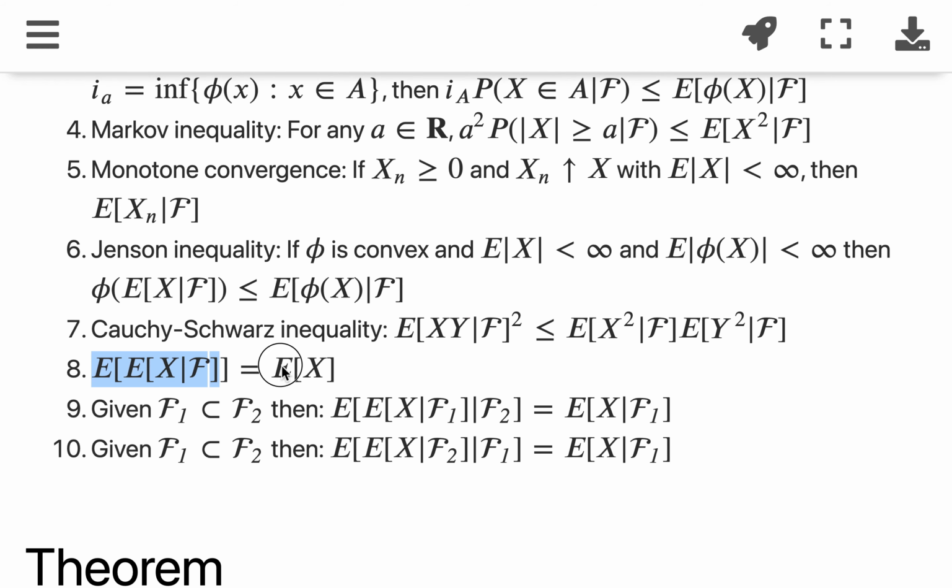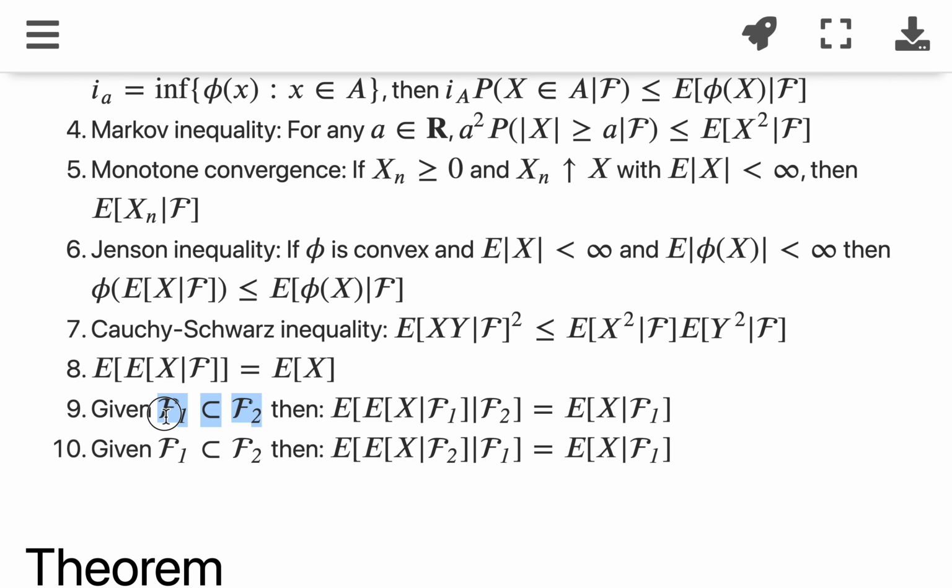And the expected value of this is something we also talk about in the probability essentials videos, where you take the expected value of X given some sigma field F, you get the expected value of X. That is just using the definition of conditional expectation by integrating over the whole space Omega, and that's basically from the definition.